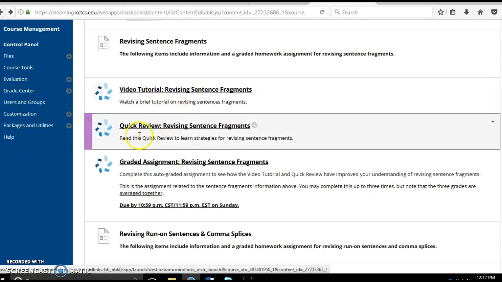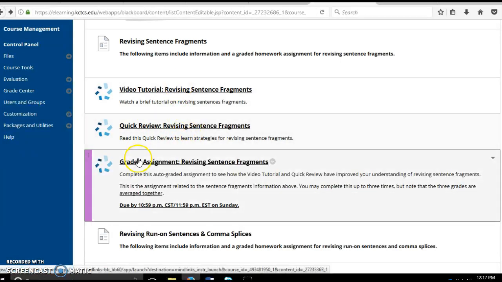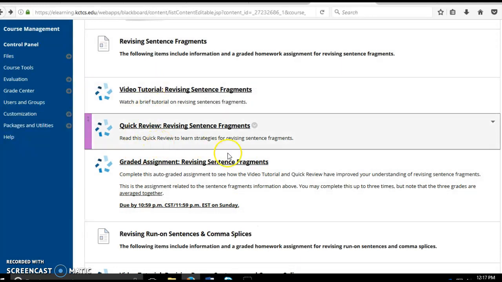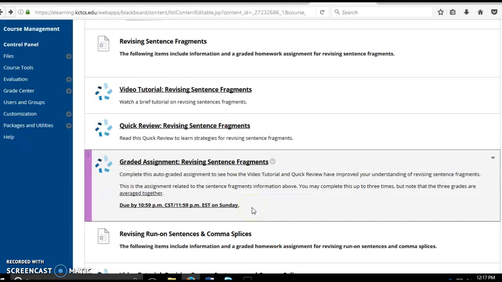This is a video tutorial. There's a quick review. Those go straight to the assignment, and then this is your graded assignment. Now here's the catch. These take only a few minutes to review, and I highly recommend that you do that, even if you don't need a review of revising sentence fragments, because you can take these up to 3 times, but they are averaged together. I don't use the highest grade in this class in hopes that you'll review those. The purpose of this is so that when you go to edit your information, you're checking for these items, which are the most common.